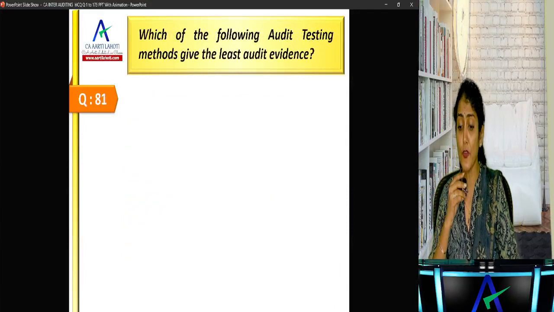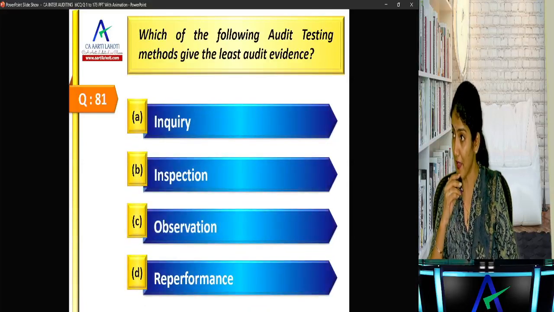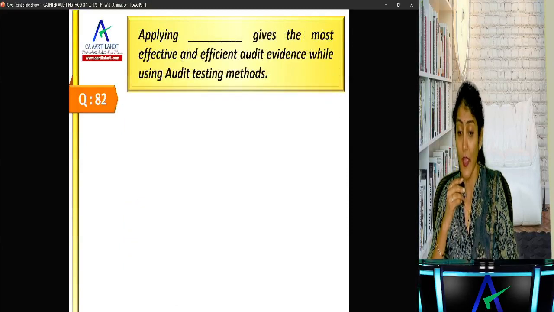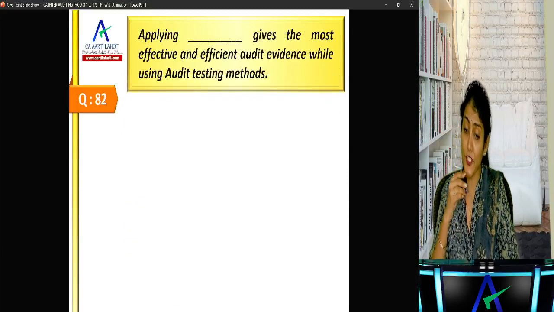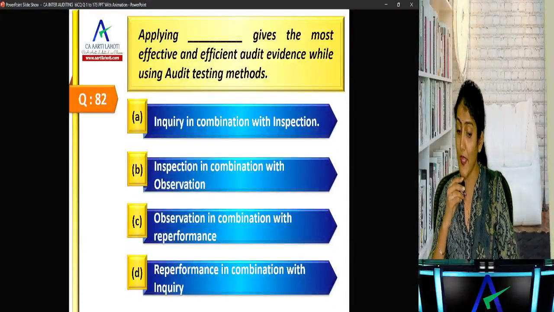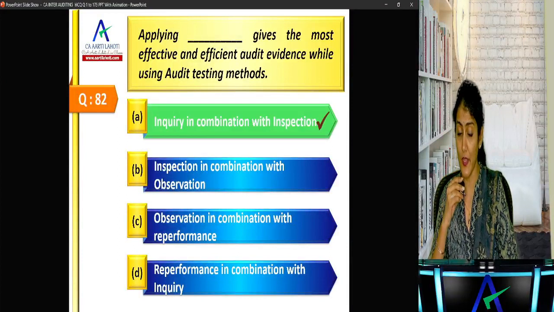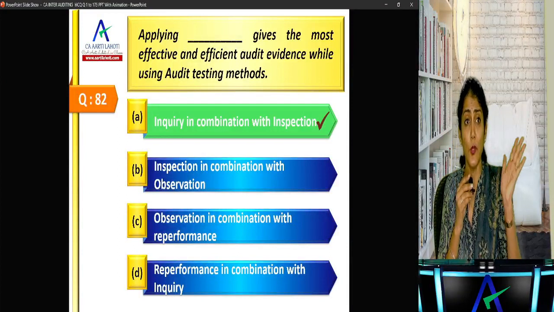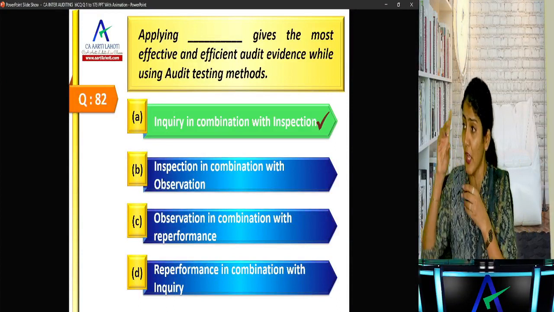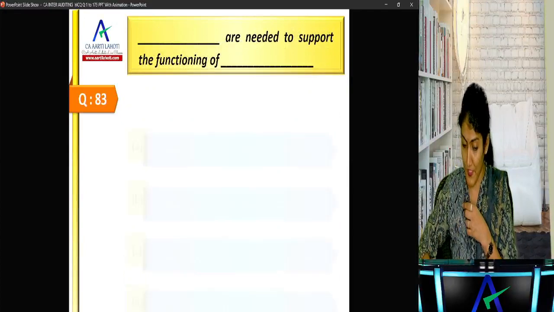Okay. Right. Which of the following audit testing methods gives the least audit evidence? Inquiry, and it is most efficient, but it gives you the least audit evidence. Okay, applying dash gives the most efficient and effective audit evidence while using audit testing methods. Inquiry in combination with the inspection, right? What did we say? Inquiry alone? No, no. Inquiry should be used in combination. So what is a good combination? Inquiry in combination with the inspection. Dash are needed to support the functioning of dash.